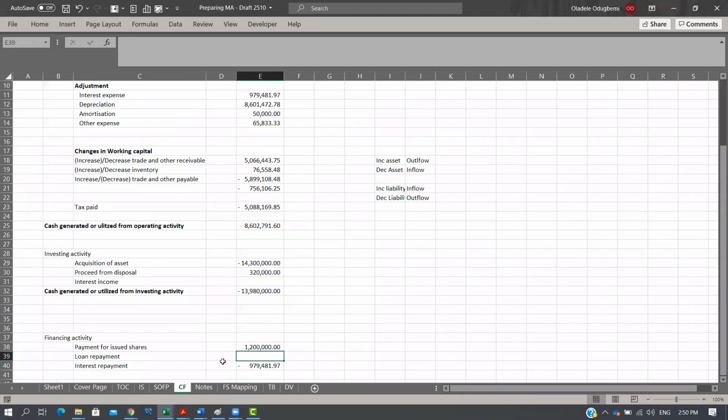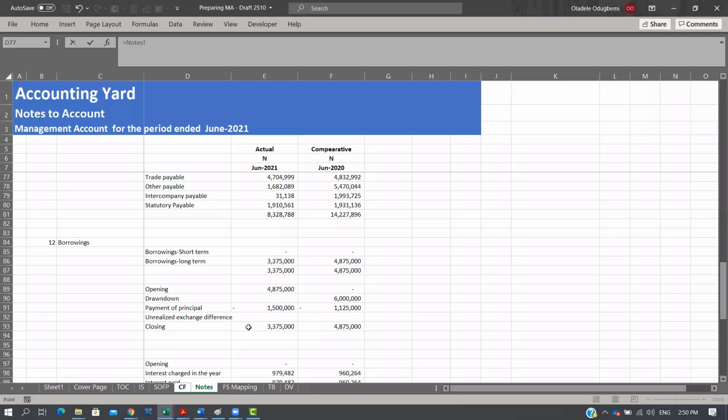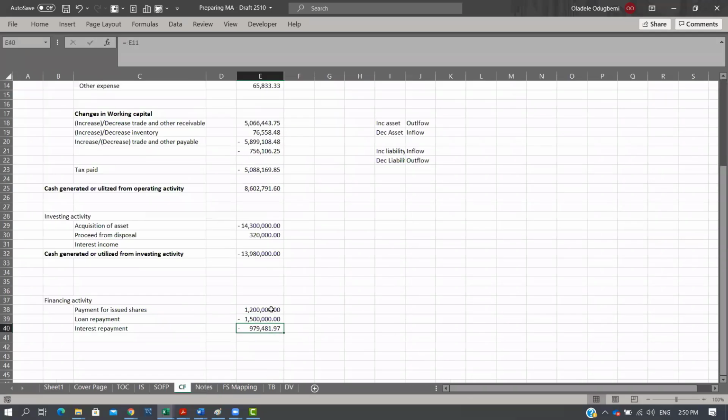So I can go back to my cash flow and go to my loan repayment, pick the figure from my notes in the current period, which is 1.5, and have my figure there, right? With this, I don't have any other element relating to financing activity. I brought in the interest expense, I brought in the loan repayment, and I've gotten my shares issued. Now, for other scenarios, you could see other elements that make up your financing activity, right? Also, the same in investing activity.